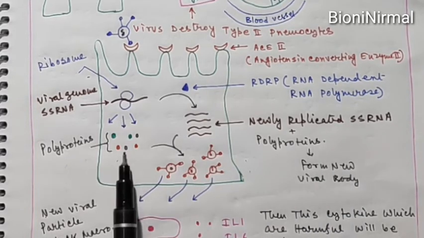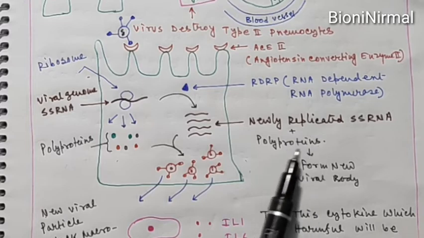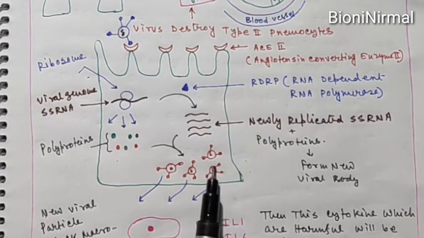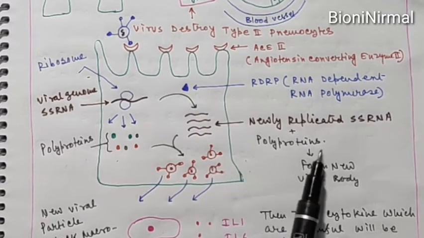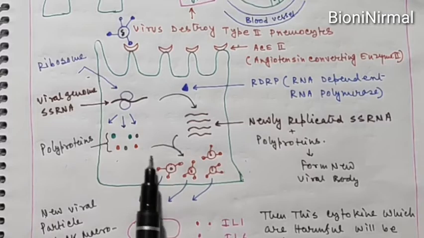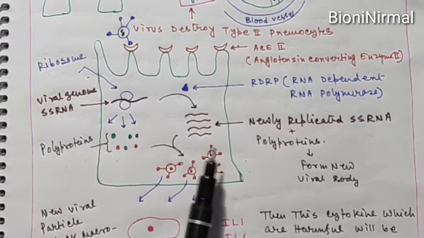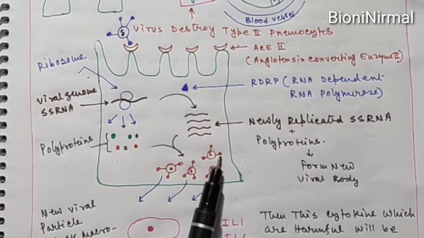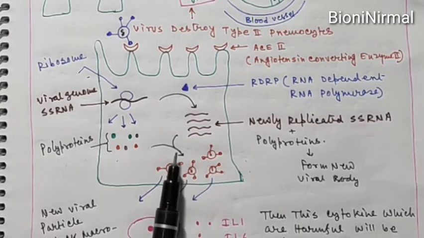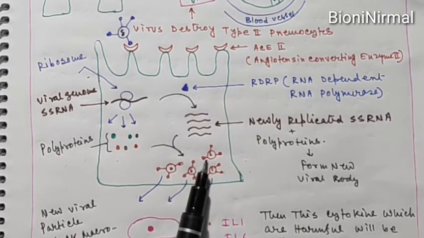And then this polyprotein and the newly replicated single-stranded RNA will cause the formation of new viral particles. Okay, so new viral particles will be formed, and then these new viral particles will be loaded in these type 2 cells, and this will cause the breakdown, or damage, of these type 2 cells which are present in our lungs' alveoli.